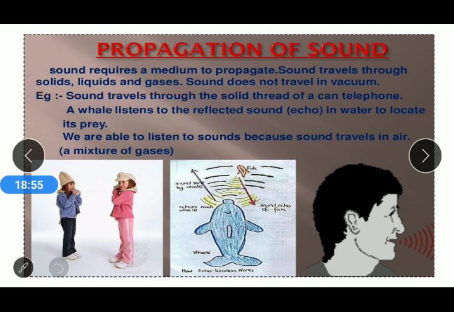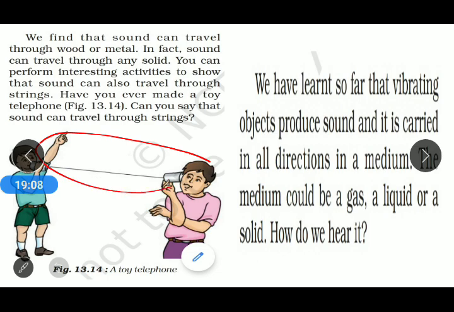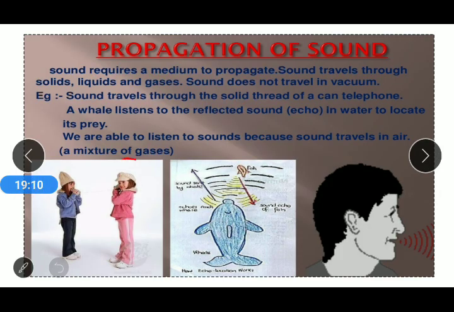For example, sound travels through the solid thread of a can telephone. Can telephone means toy telephone, as we have seen in that picture also. In the first picture, that is called the can telephone or toy telephone.